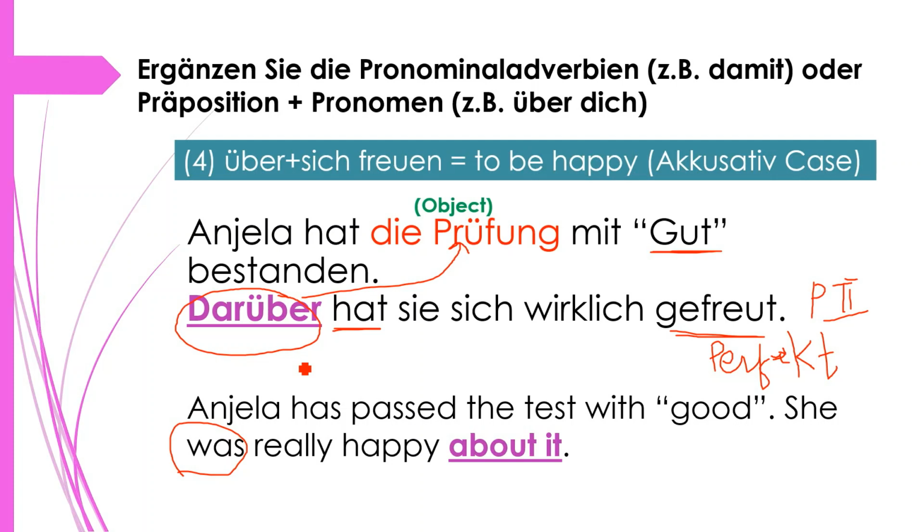But here she has already cleared the exam with good notes, and that's why she is happy. Okay, so there's a difference. Über plus sich freuen means present, and auf plus sich freuen means future. Okay, something that will give you happiness in the future. So this thing also you should know.